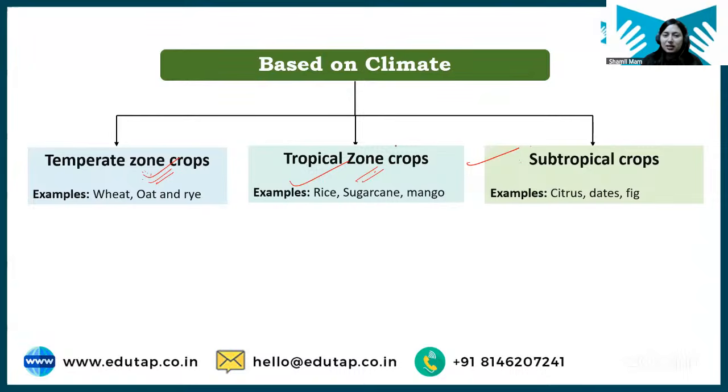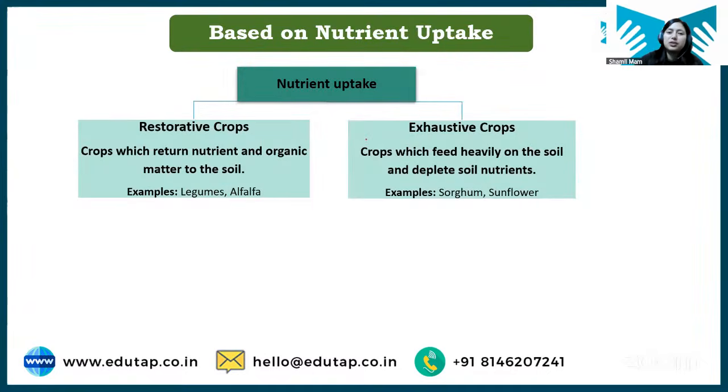So these are the classification based on climate, and I hope it's easy to learn, right? Tropical, temperate, and subtropical. Okay. Next we have classification based on nutrient uptake.